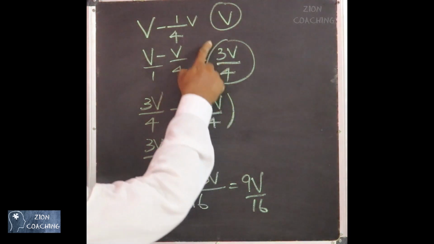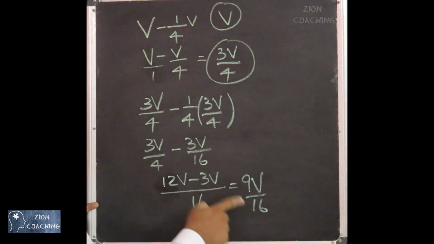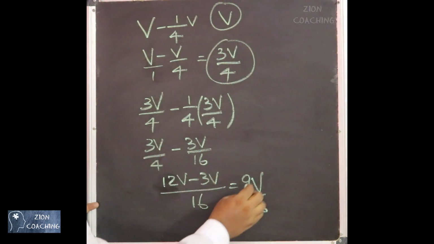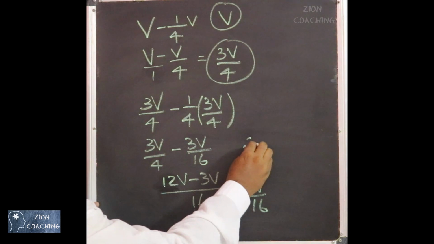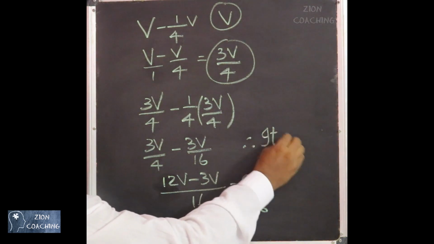So you can see that the value is not going to be the same. It keeps on changing. Therefore, it does not follow an AP.